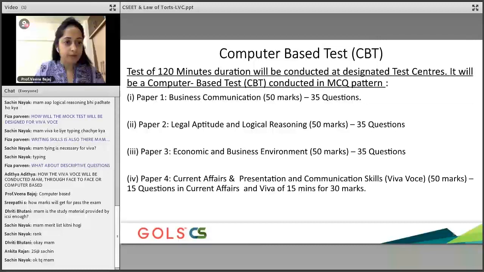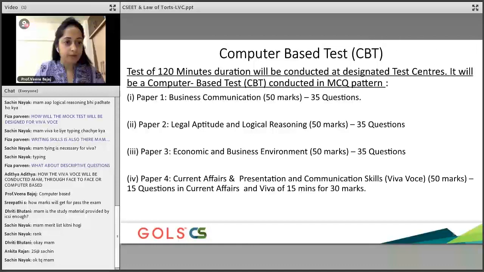And again, you will have current affairs and presentation. So this is going to be a 120 minutes duration paper, guys, which is almost 2 hours that you will get, and it will be conducted on one single day. Okay, 50 marks is given to each subject.